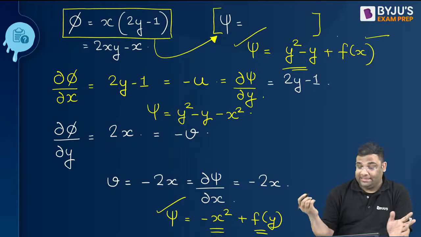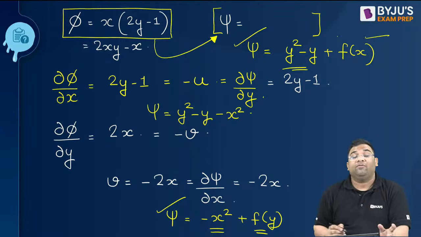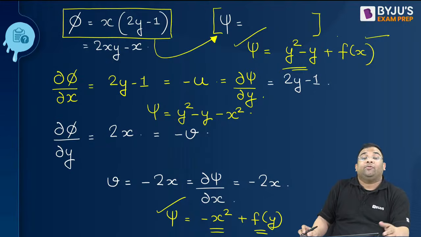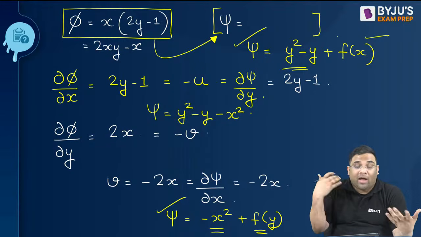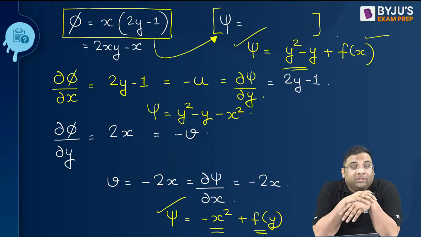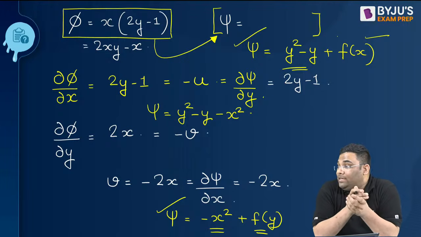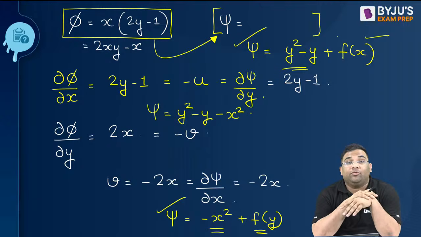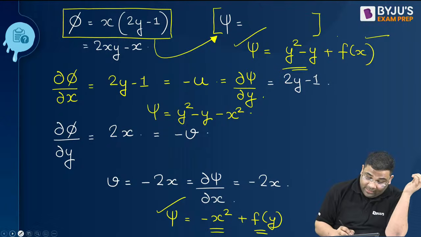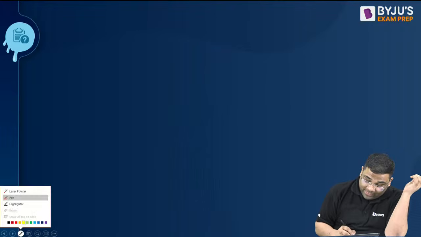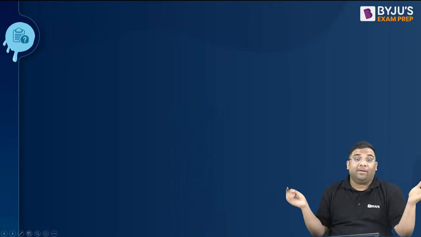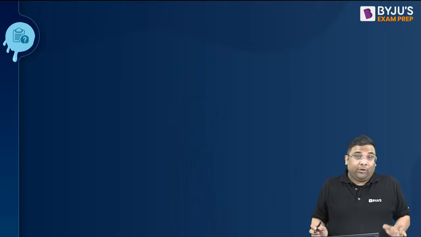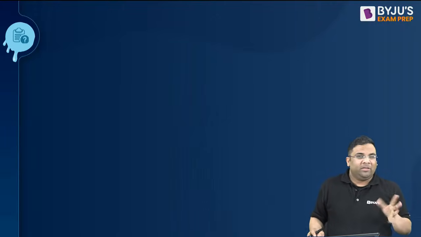Now there are many other things like the equation of streamline function, the phi function, the streamline function, the equation of streamline function, then the equation of equipotential line means your phi function. All those things we can't do here. I tried to solve many of the questions, and what I tried is that we complete fluid mechanics, fluid kinematics, right? So now I had two options. I had the option of only solving the previous year questions.